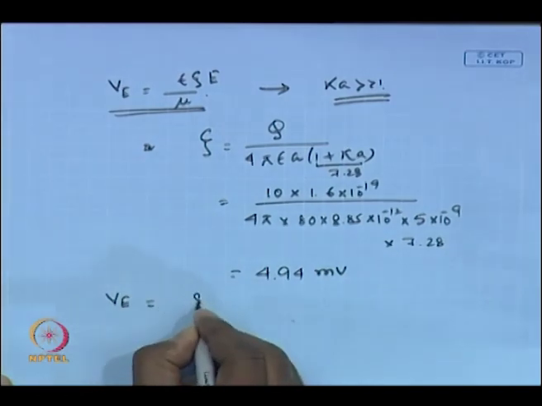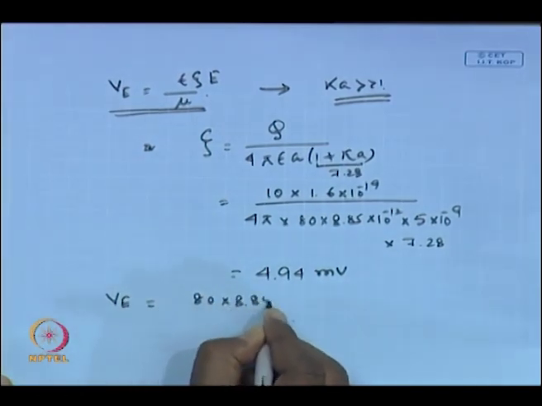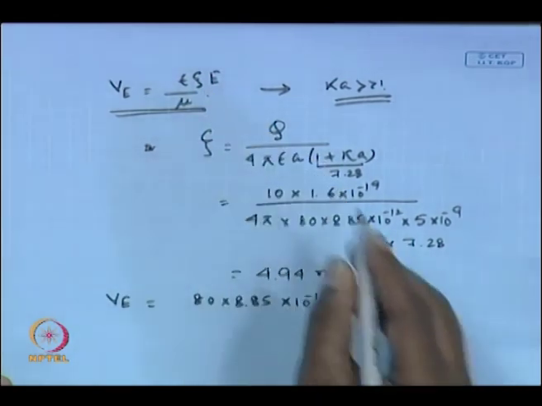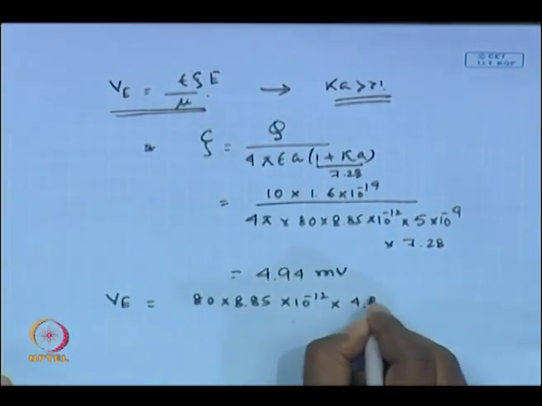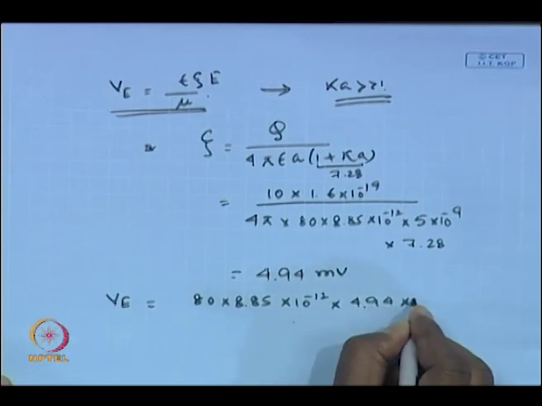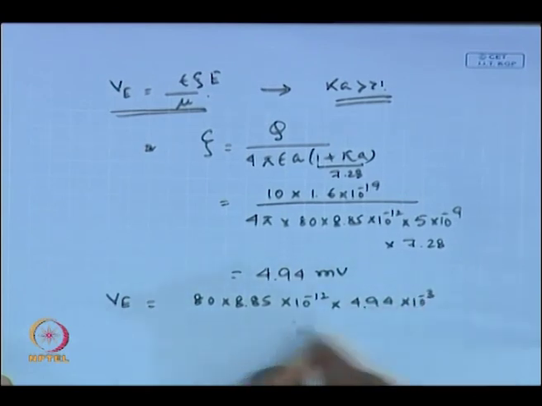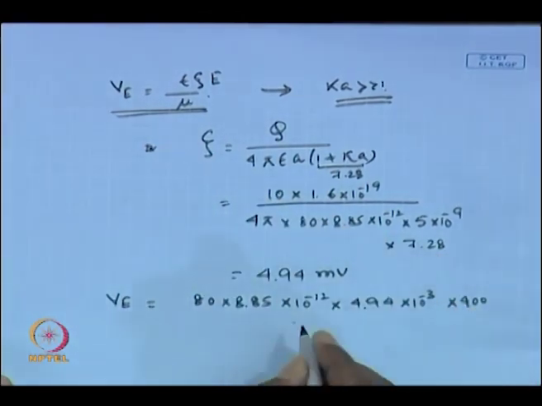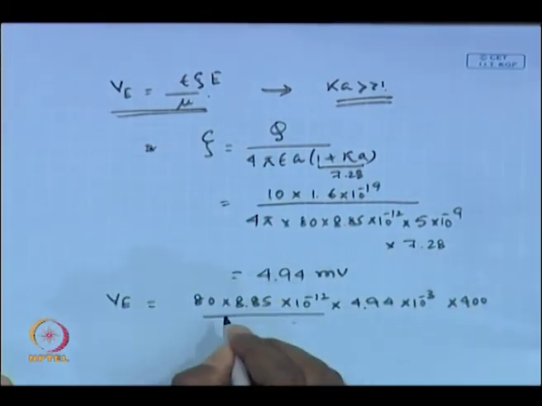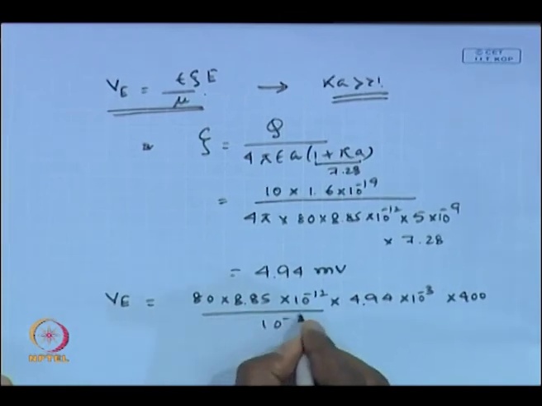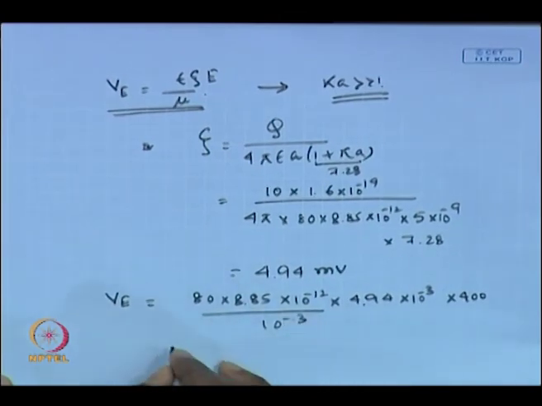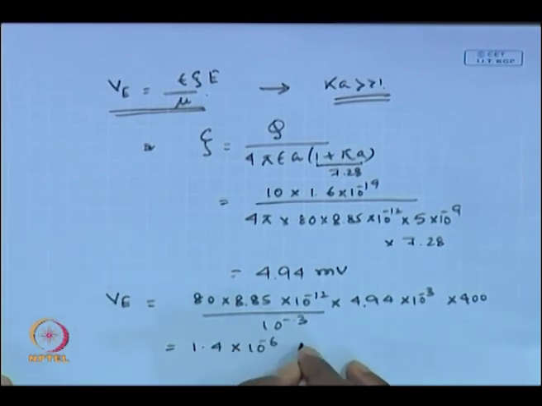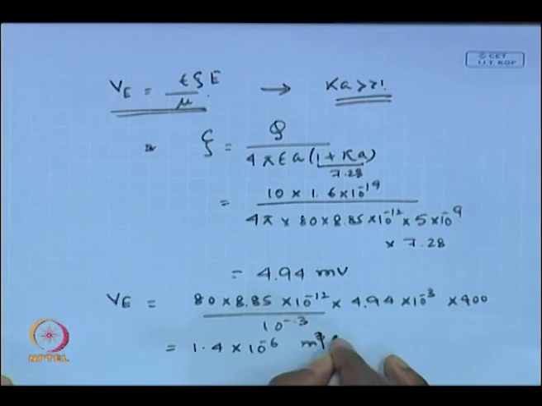So, this becomes 80 into 8.85 into 10 to the power minus 12 into zeta potential 4.94 millivolt into 10 to the power minus 3, into the electric field strength, that is 400 volt per meter, already given to you, divided by mu, let us say water viscosity 10 to the power minus 3. It turns out to be 1.4 into 10 to the power minus 6 meter per second.